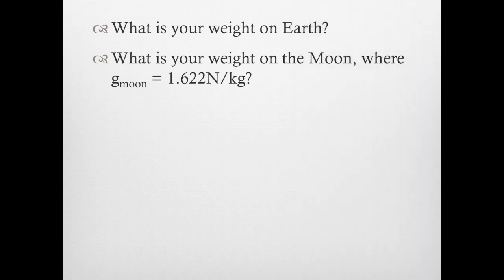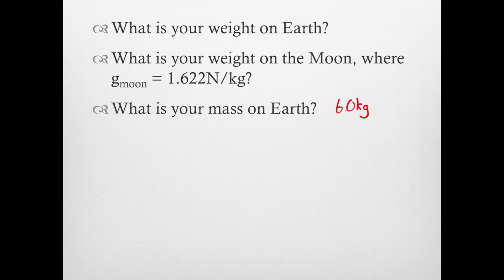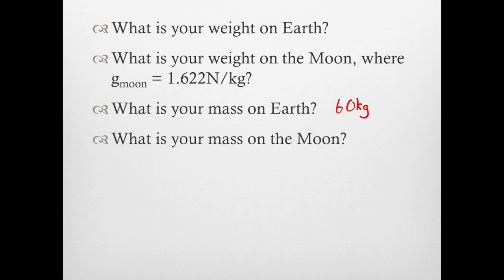But what about what you normally think when you think about the weight? What about your mass? What is your mass on the Earth? Well, in everyday life, if somebody asks, how much do you weigh? You may answer, 60 kilograms. This in physics is your mass. But what about on the moon? If you move to the moon, what is your mass on the moon? Well, your mass does not change depending on where you are. So your mass is still 60 kilograms. That is why referring to yourself and describing your own characteristics, mass is more useful than weight. Mass is only determined by how much matter you have in your body, where weight is also dependent on how hard you are being pulled down.